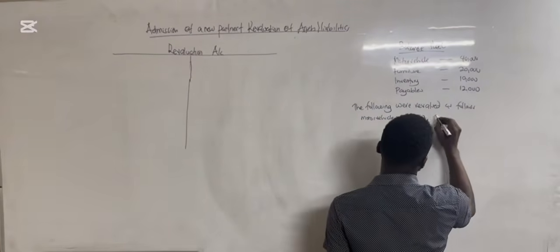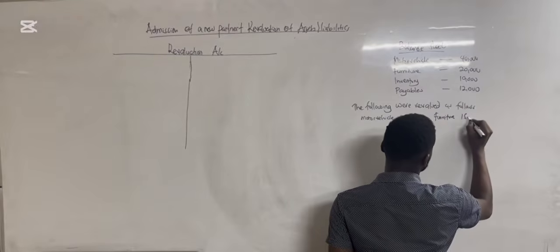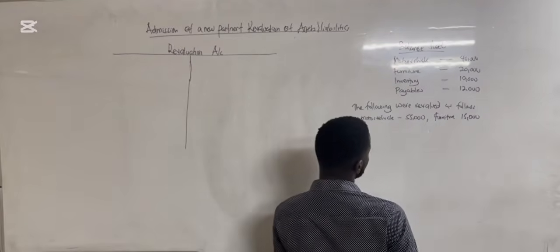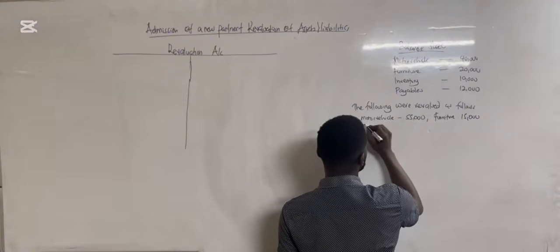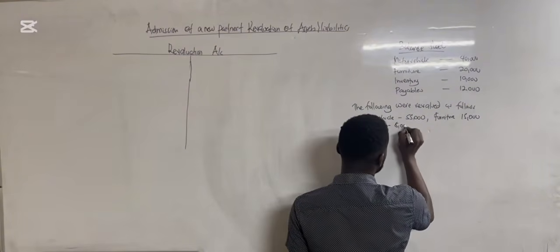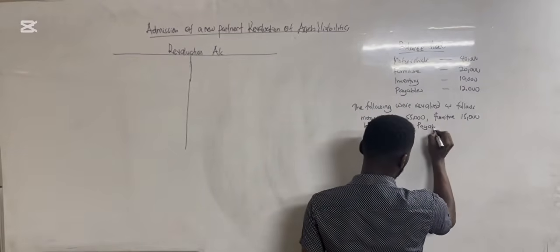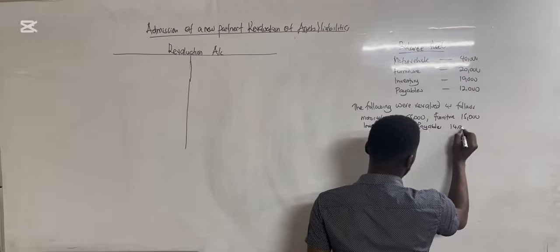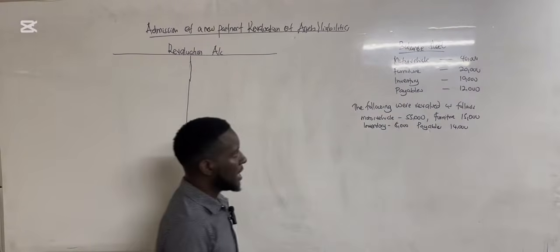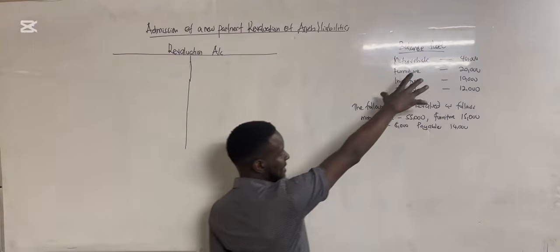Then our furniture was revalued to 15,000. Then inventory 8,000, and then payables 14,000.